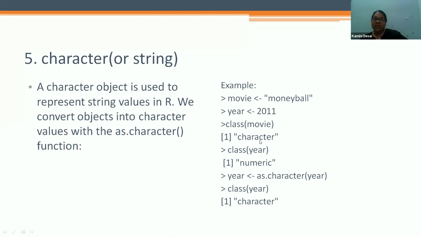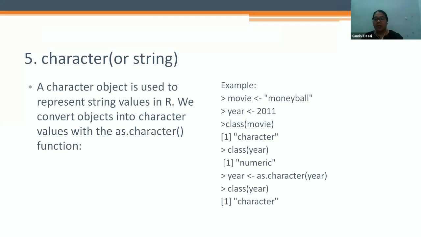The class of movie is character because here it is a string variable. Yesterday we saw what is string and what is numeric. This is very important, because when we test a data set, the software will ask what is the character variable and what is numeric, and only then can we assign a test for this particular data.